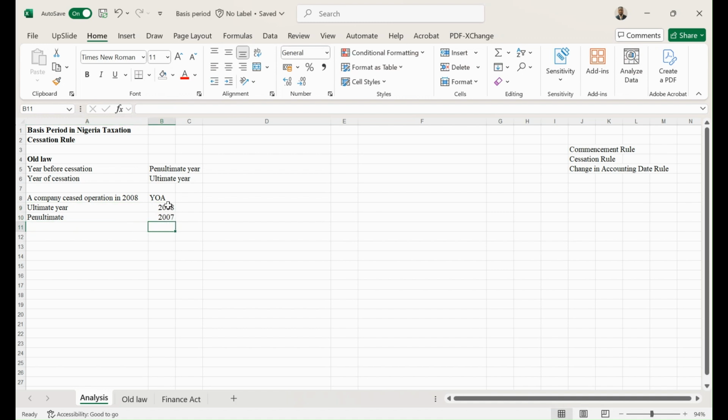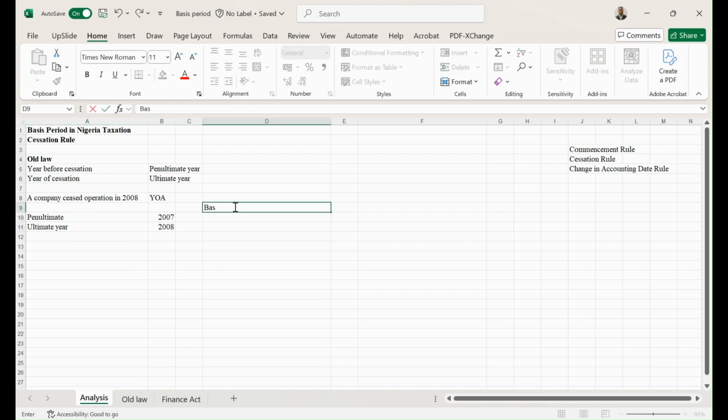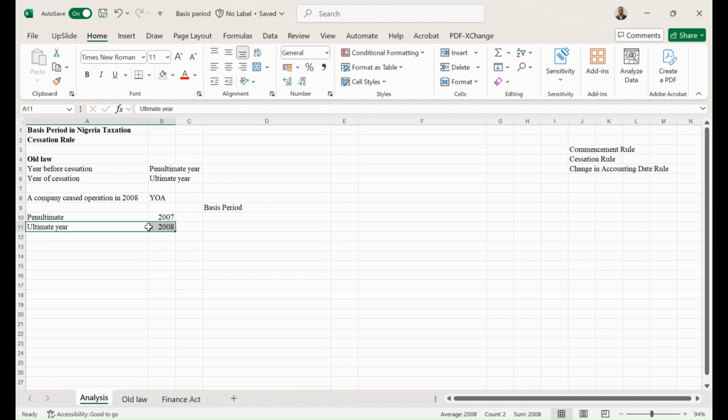Now that we have determined that the two relevant years under cessation are the ultimate year and the penultimate year, the ultimate year is going to be after the penultimate year. To determine the basis period for the penultimate year, it is going to be assessed using the two types of basis period we have.